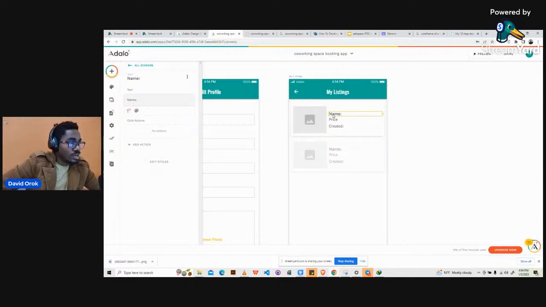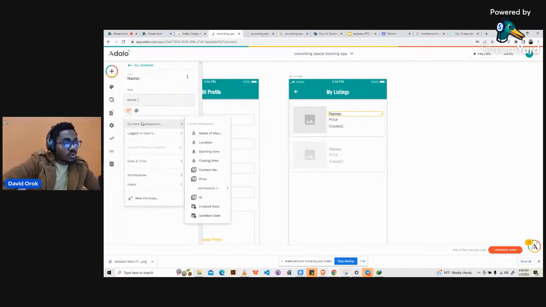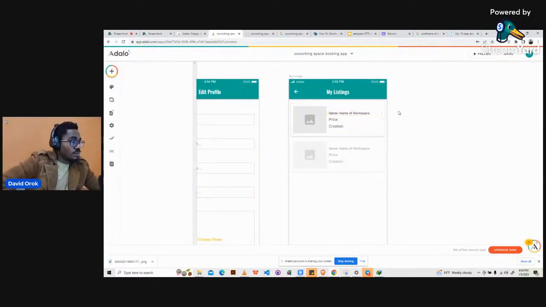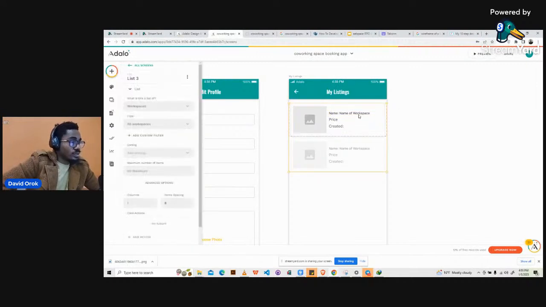I have the name, the price, the created date. And so now this is just a name, right? It's not from the database. So we need to get something from the database. So we'll click on it. We'll use the magic text, current workspace name. All right, now it overflows here. It looks too big, right? So what we can do is reduce the size of the whole thing. Let's make it 12. Yeah, you can always make yours more beautiful.